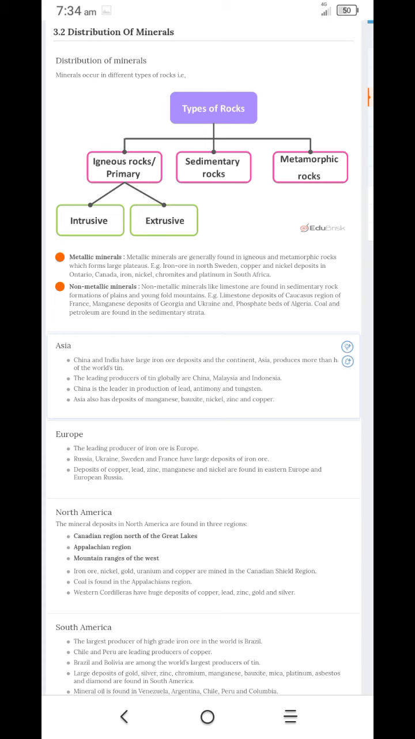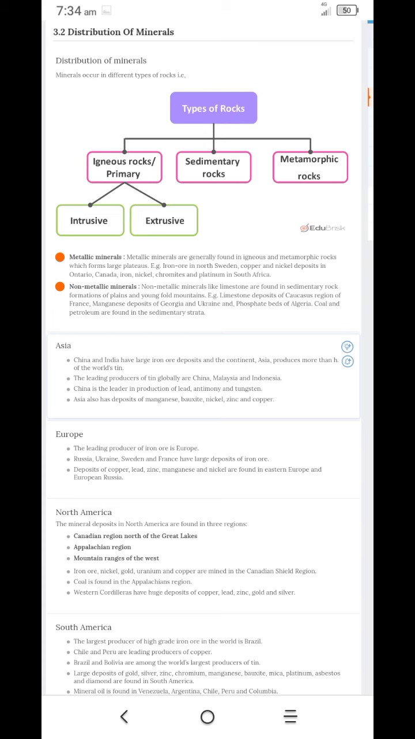Now we can understand about Europe. Europe is the leading producer of iron ore. Russia, Ukraine, Sweden, and France have large deposits of iron ore. Deposits of copper, lead, zinc, manganese and nickel are found in Eastern Europe and European Russia. North America: the mineral deposits in North America are found in three regions: the Canadian region north of the Great Lakes, the Appalachian region, and the mountain ranges of the west. Iron ore, nickel, gold, uranium, and copper are mined in the Canadian Shield region. Coal is found in the Appalachian region. The Western Cordilleras have huge deposits of copper, lead, zinc, gold, and silver.